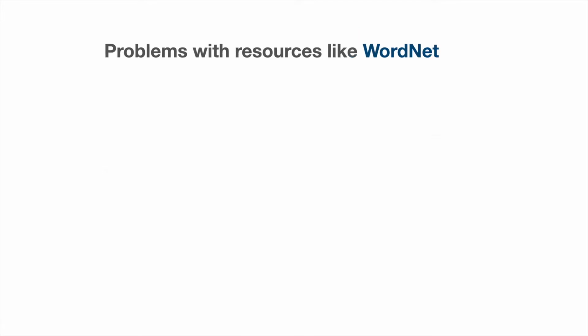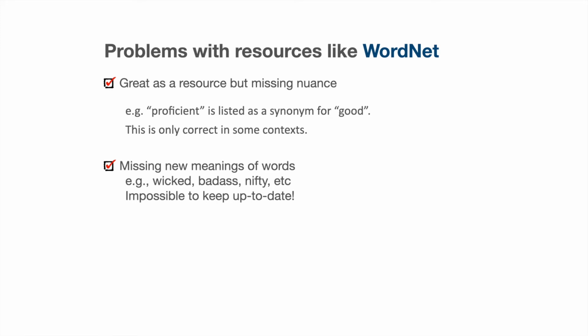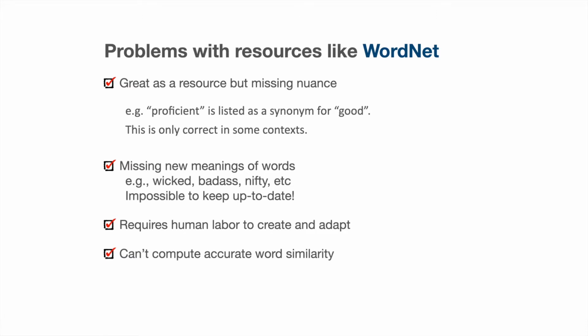But what are the problems with resources like WordNet? WordNet is like a dictionary of words. It is great as a resource, but it misses the contextual meaning of words. Meanings are not available for the latest words, for example wicked, nifty, etc. It requires human labor to create and adapt. And one of the biggest drawbacks is that we cannot compute word similarity.